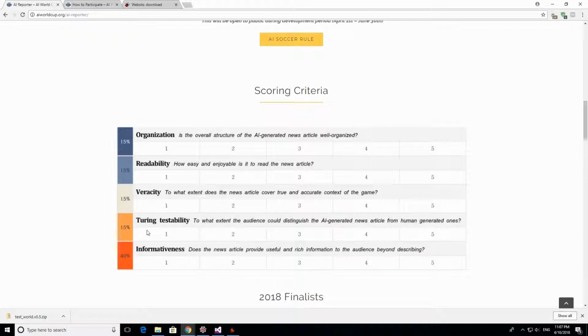The Turing testability, so if you can distinguish whether it is an AI or a human generated report, is really important. And the informativeness, so if the report has a statistical analysis, some insightful game analysis, and it has some important information about the game, this counts here in the informativeness. So this is really important.